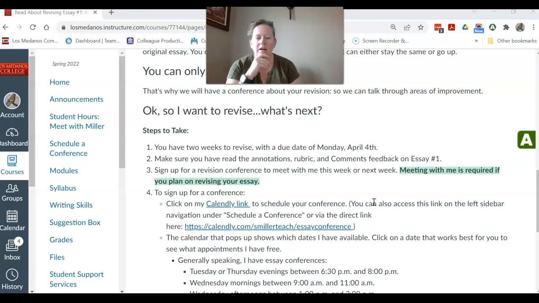So here's what happens, the revision. You read through your essay and you think, great, I want to revise. Take a look at your essay and think about what you might need to revise. What questions do you have? Don't make any changes yet, but just look at your essay and make some notes to yourself. What do you think needs to shift? Where are you confused? Maybe you're looking at the feedback and say, I thought this was the best essay ever. I don't understand why it is only getting a pass. Okay, great. Generate some questions and we'll talk about that.